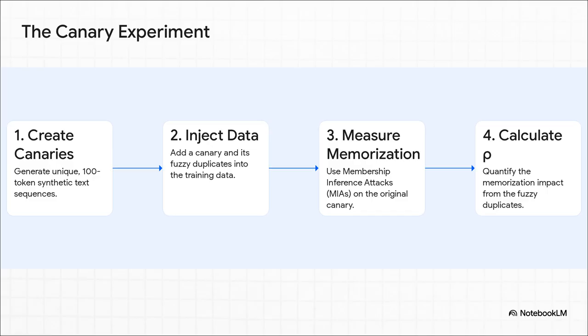So how in the world did they test this? They designed this super clever canary experiment. First, they create these totally unique text sequences, the canaries in the coal mine. Then they inject the original canary and a bunch of its modified fuzzy cousins into the training data. And finally, they use membership inference attacks, MIAs, to see just how well the model memorized the original canary. It's a direct test. Does seeing the fuzzy versions make the model remember the original more strongly?